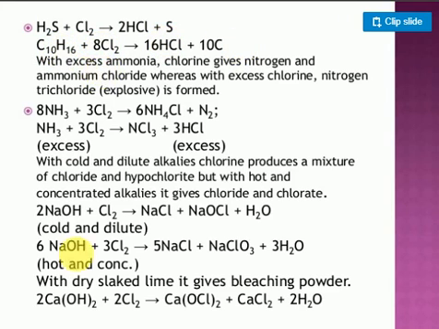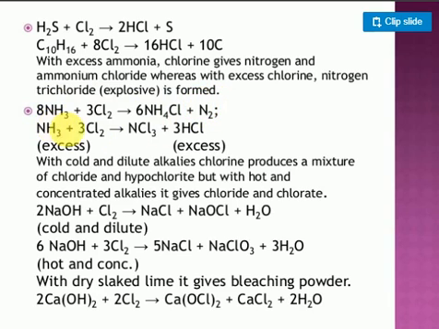With excess ammonia, very important. With excess ammonia, chlorine gives nitrogen and ammonium chloride. Whereas with excess chlorine, nitrogen can form nitrogen trichloride also. Nitrogen trichloride is an explosive reaction. So that reaction I will explain here. If we take ammonia, I am taking excess. I am taking chlorine in somewhat limited quantity only. What I am going to get is ammonium chloride, along with nitrogen gas liberated.